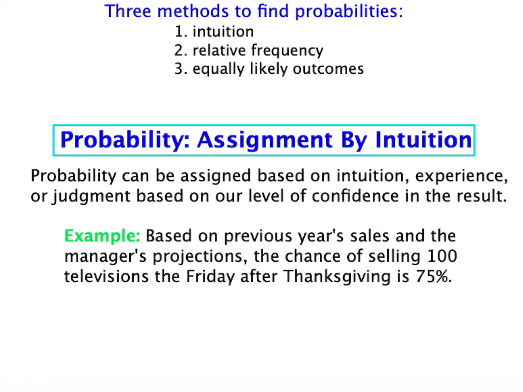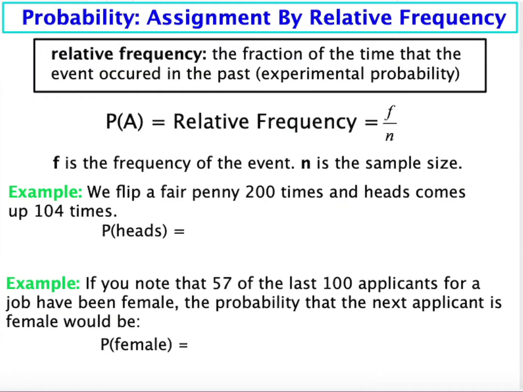That's assignment by intuition. Assignment by relative frequency, sometimes I call this experimental probability. If that manager had looked at last year's sales and just used that number and not factored in anything else, that would be a relative frequency because we're just looking at what actually happened in the past. So we're going to take F, the frequency of the event, over N, the sample size, which sounds a little complicated, but here's an example.